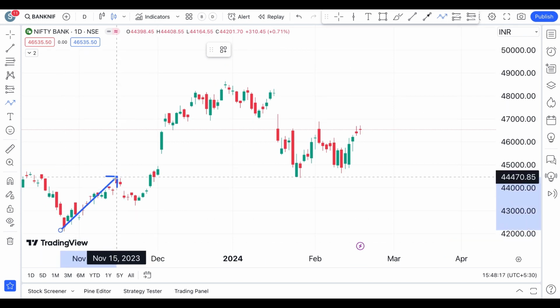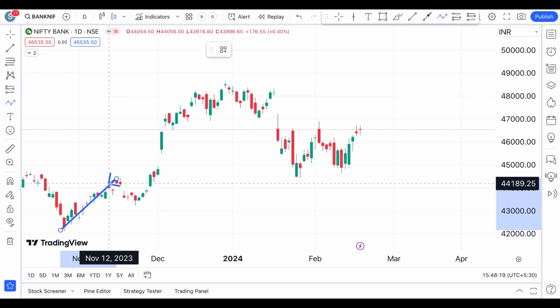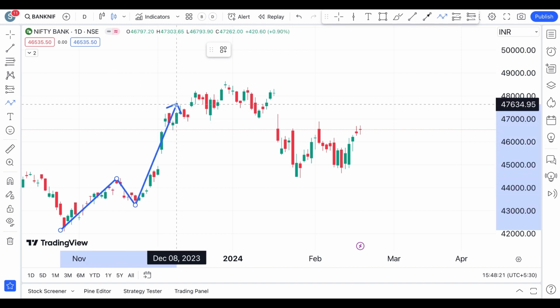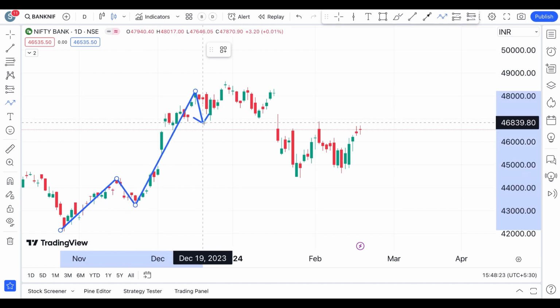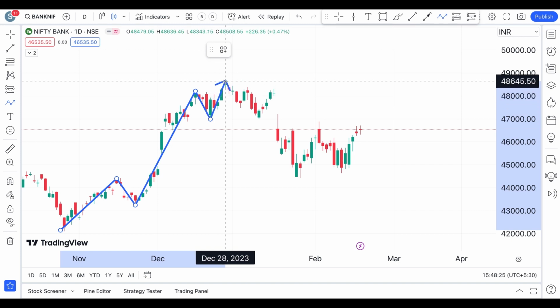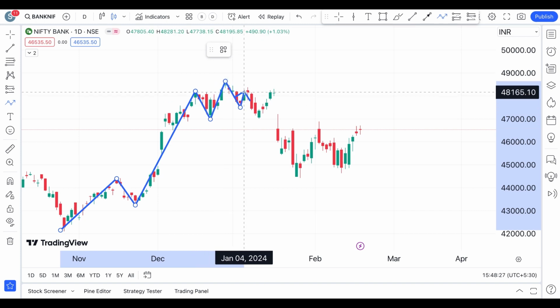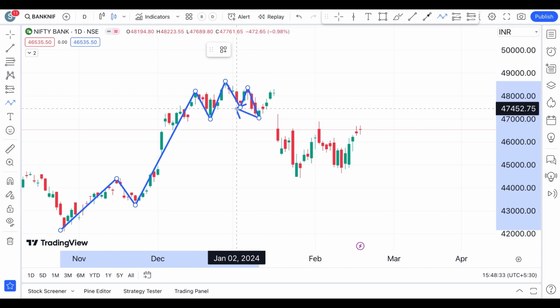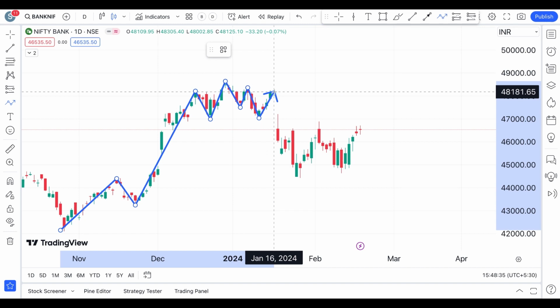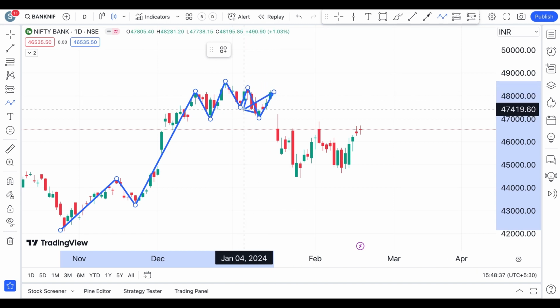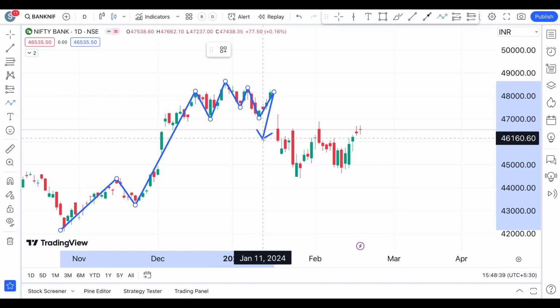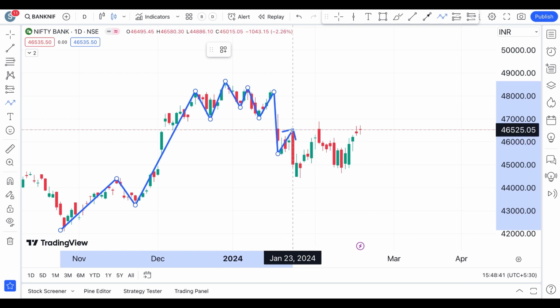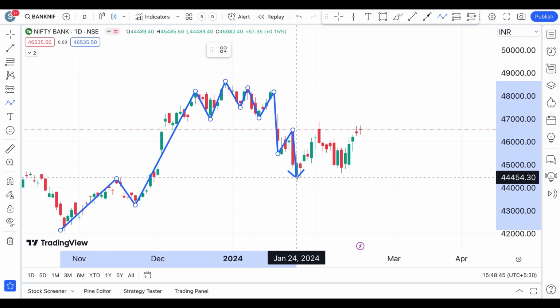Okay, so from here, if you notice the price action, it has seen a high and a pullback, and it has seen a high again there, and a pullback, it has seen a new high and a pullback, and it has seen a high which is a lower high. From here, the real problem has begun in Bank Nifty, and then we have seen a breakdown from there, and then from this breakdown and from this lower high, we are seeing continuous downside momentum irrespective of the sideways momentum here and there.